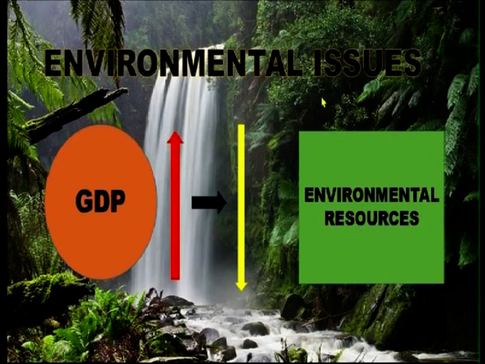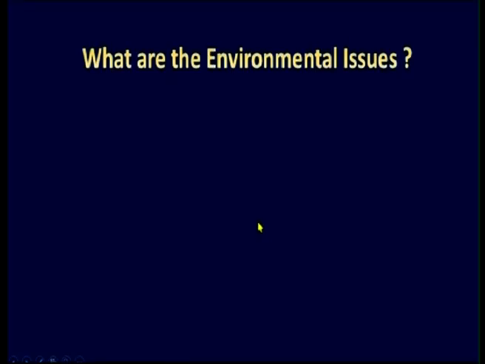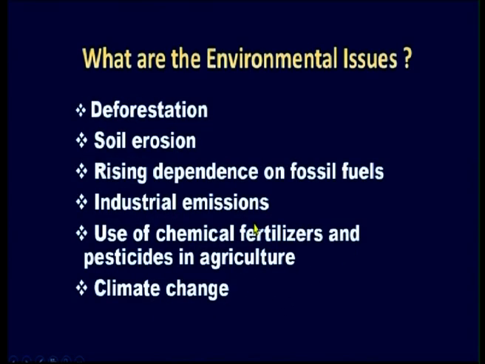Why are the resources depleting? Because of environmental issues. What are environmental issues? Like deforestation, soil erosion, rising dependence on fossil fuels, industrial emissions, use of chemical fertilizers and pesticides in agriculture, and climate change. We are all experiencing the environmental issues in the present situation, isn't it? So, that's why we have started Haritaharam for planting trees and to protect from soil erosion, etc.